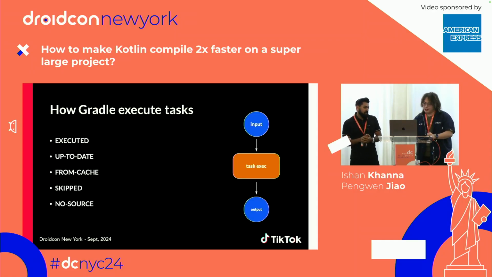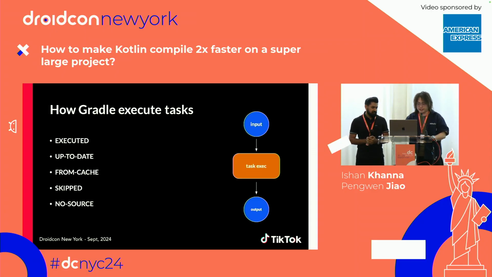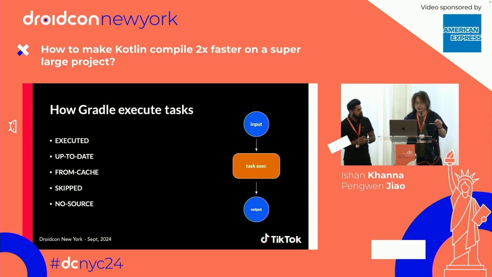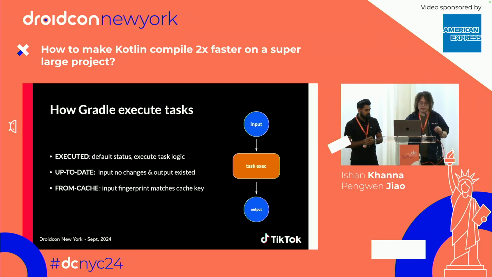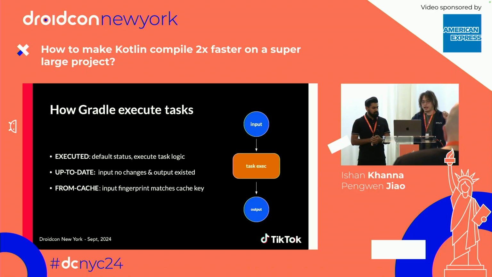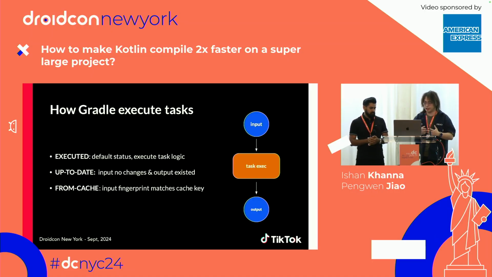Okay, cool. So for a better understanding of the next content, I will briefly talk about the Gradle task system. Gradle splits tasks into several statuses: executed, up to date, from cache, skipped, and no source. These 3 are the most important ones. Executed just means the task runs as usual, and up-to-date means it's a full incremental build. Nothing changes, and it uses the output directly. And from cache means Gradle tries to calculate the input and get the output from a remote service or local storage, and then skips the task execution.